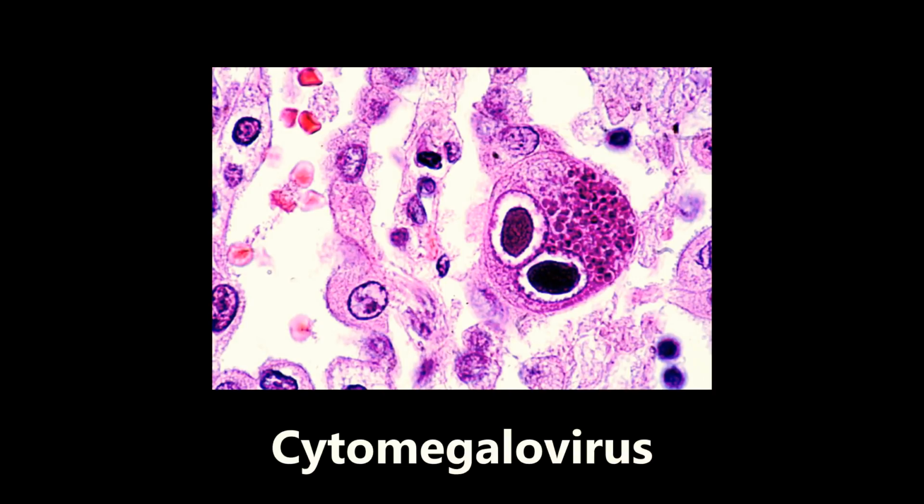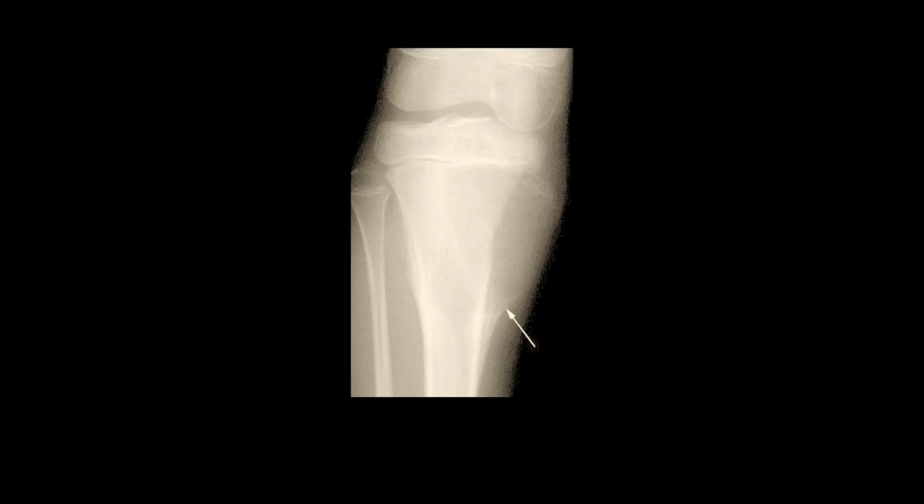This next one is an example of cytomegalovirus. There's so much that I can talk about with cytomegalovirus, so I'll keep it super simple for now and maybe make a video in the future. Really what we're looking at here are these owl eye nuclei within the cell. These are intranuclear inclusion bodies, and when you see this, you want to start thinking about cytomegalovirus. Again, so many things that I can talk about with CMV, but I won't get into it right now for time's sake.